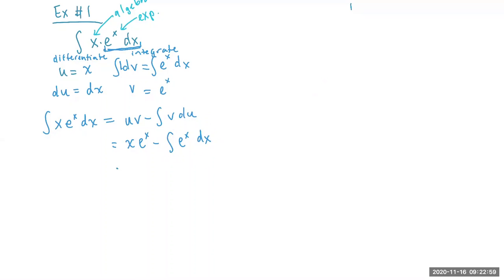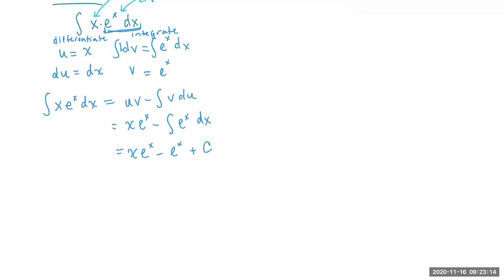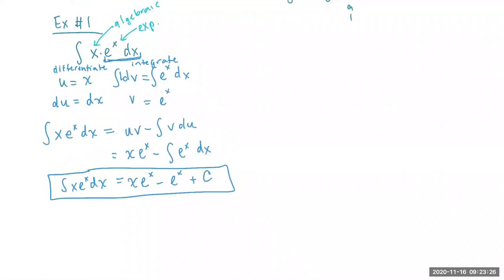Okay, so we leave this, it's already the antiderivative, x e to the x. And now we minus the integral of e to the x, which is just itself. And then at the very end, since this is a general antiderivative, general solution, we have the plus c. So this is the solution to the antiderivative. And we can work backwards, take the derivative of the right-hand side, and we should get back to the integrand inside. Okay, so kind of strange at first.